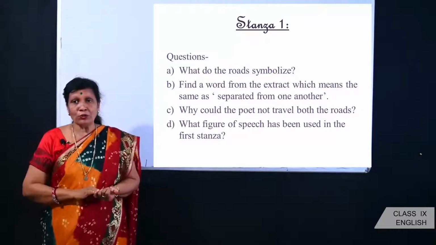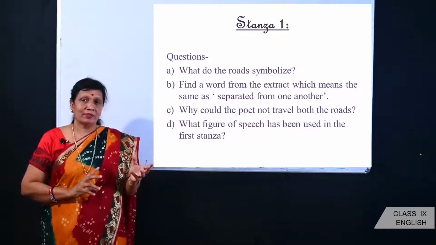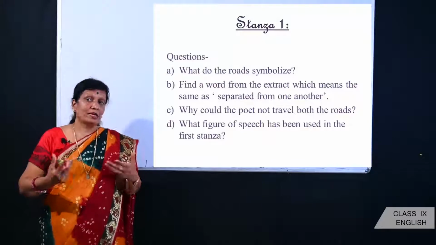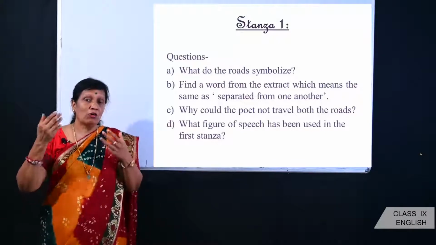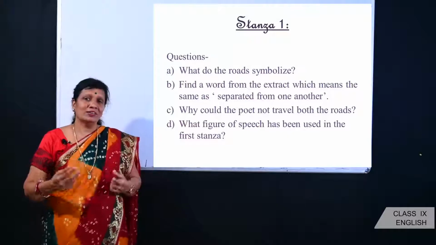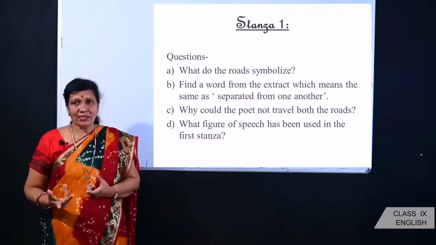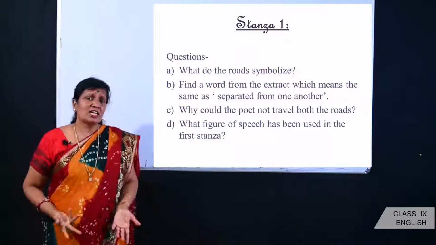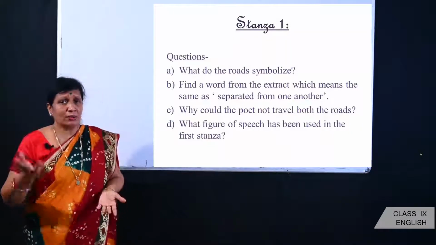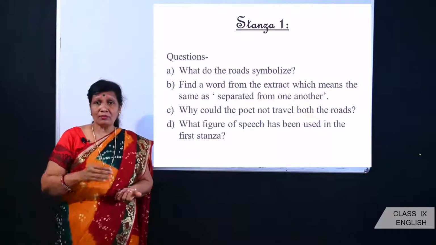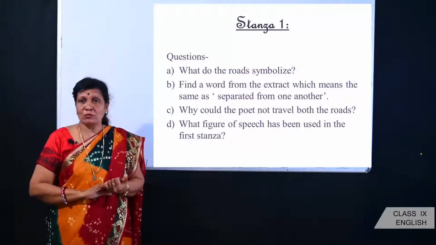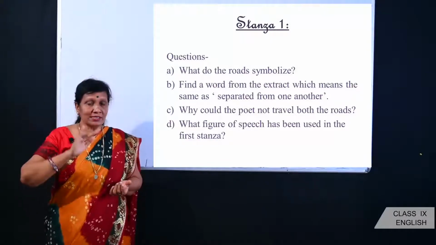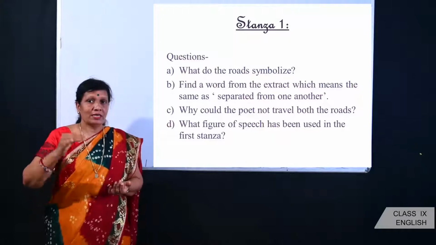For example, what do the 2 roads symbolize? The 2 roads symbolize the choices that we make in our life. They talk about the opportunities which we get in our life and the choice which we make, right? So that would be the answer, and you can also write it in your own creative way, as I have been telling you in the previous classes also. Find a word from the extract which means the same as separated from one another. That word is diverged, right?